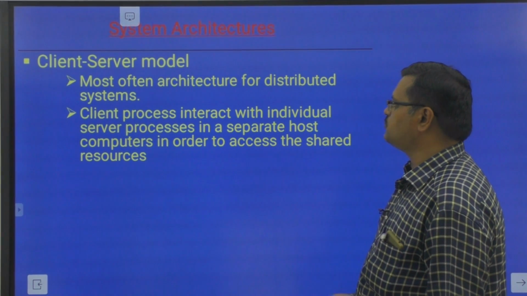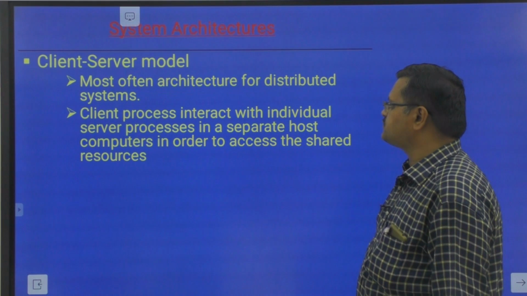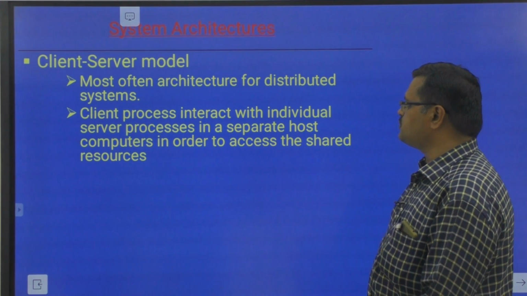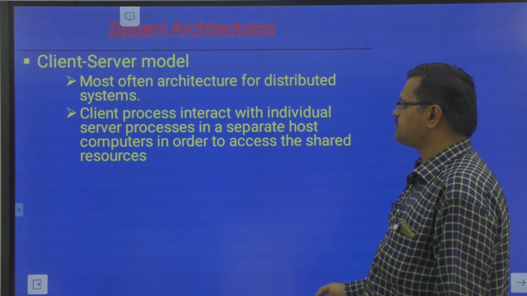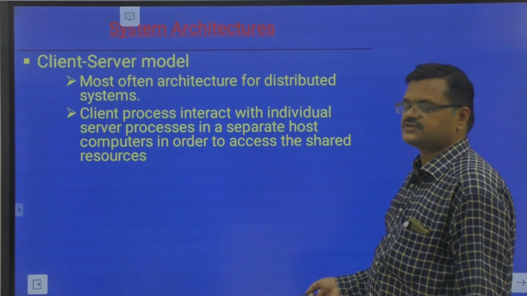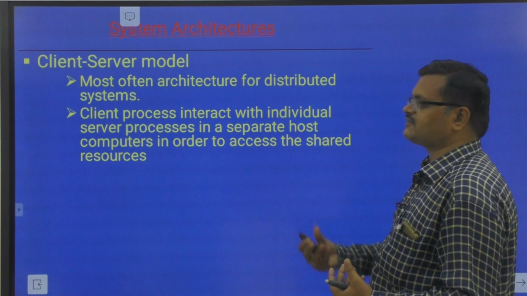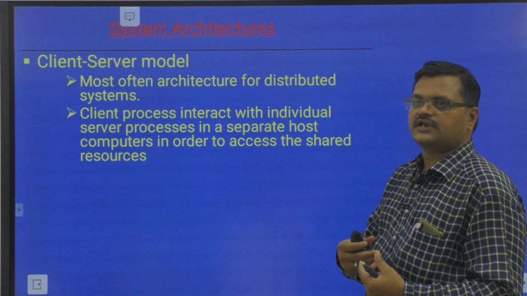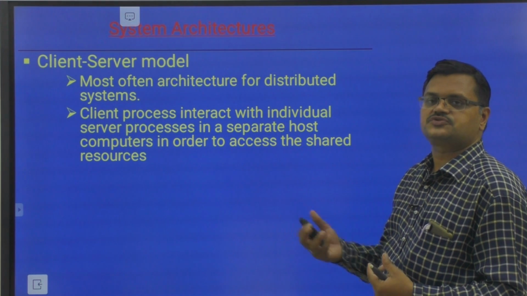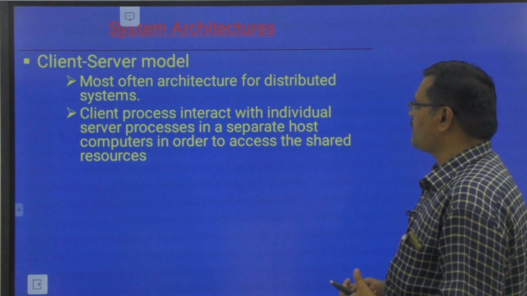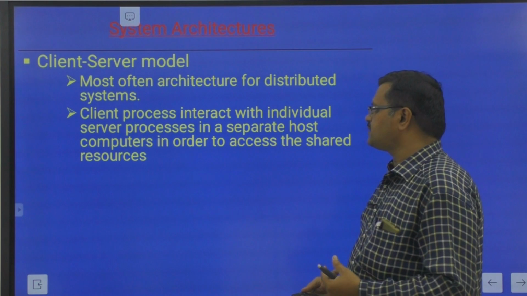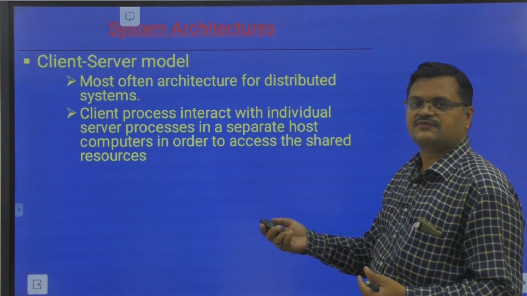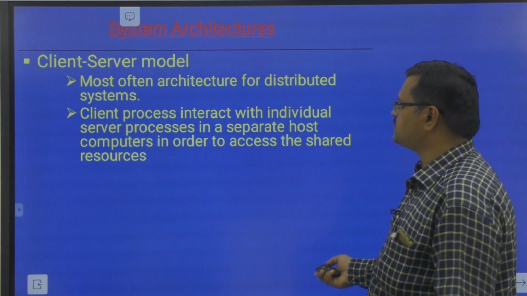Next is the client server model. Most of the architectures for distributed systems are modeled in the client server model. For example, client processes interact with individual server processes in separate host computers in order to access the shared resources. That means client is separate and server is separate. Client is the one which requests a resource, and server is the one which provides the resource. So client is for giving a request and server is for giving the response. That is about the client server.